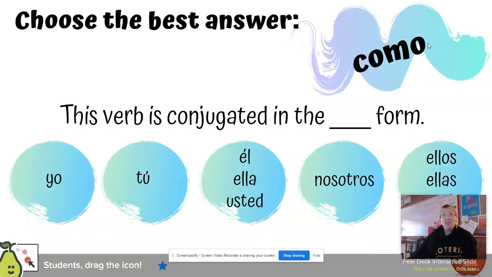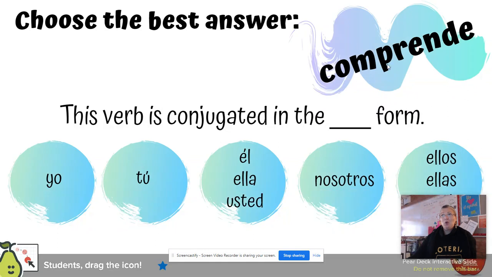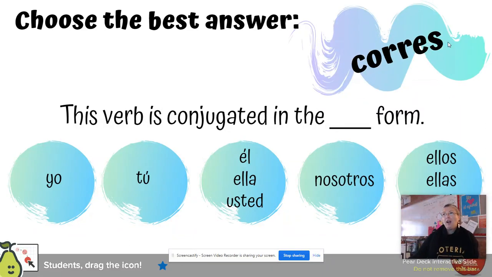Como, right? The yos have the O's. That'll be yo. Comprende. You've probably heard this many random times throughout movies and things like that. Comprendes? Do you understand? Comprende. So if it ends in an E, you know it's going to be the él, ella, usted form. Corres ends in an ES, so it's going to be the tú form. Creo ends in an O. Yos have the O's. Deben ends in an EN. Figure that one out. Lee ends in an E. What would that be? Abrimos ends in an I-mos. But remember that mos, you know exactly where to go with that. Asisto.